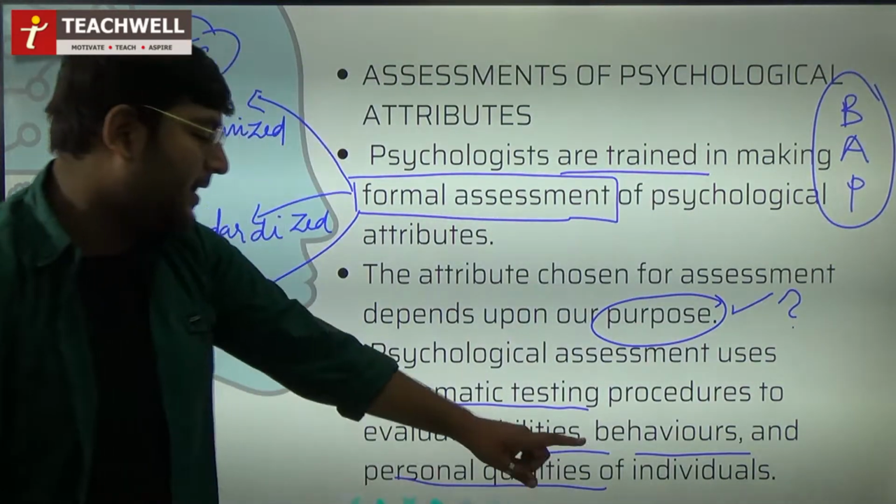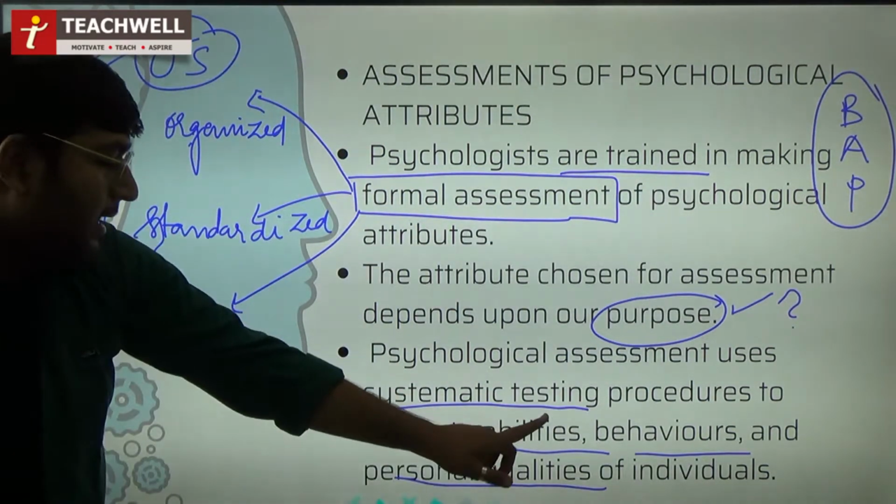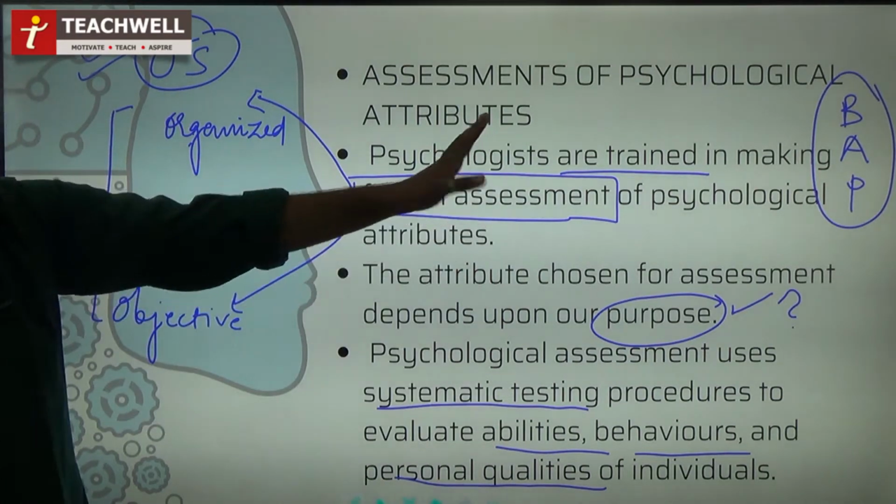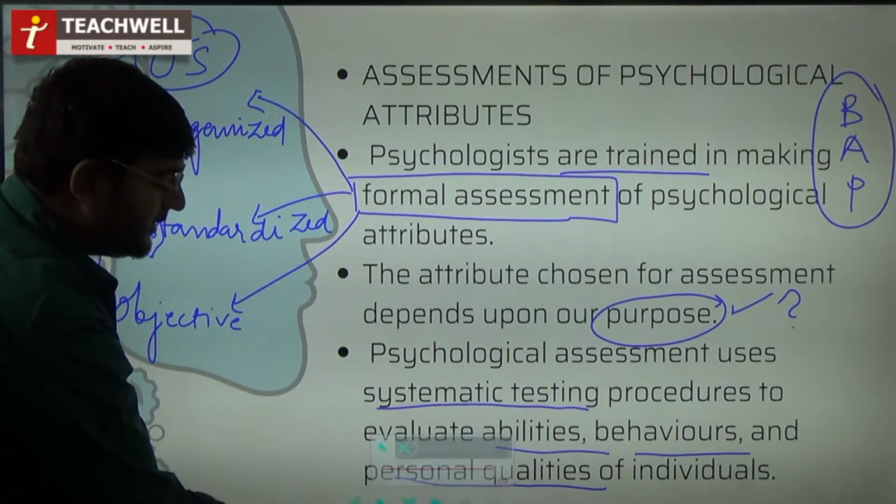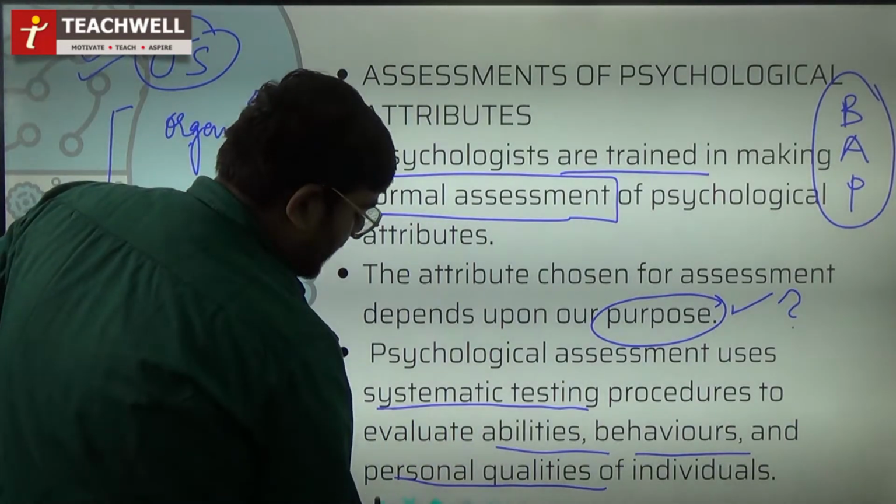ये mnemonic यहाँ पे बन गया. कैसे? Behaviors, abilities and personal qualities. So this is the mnemonic for this question. Let us move further.